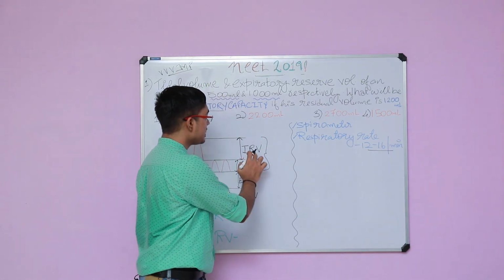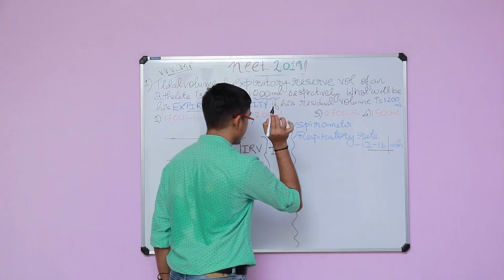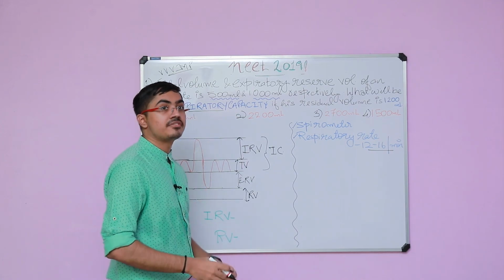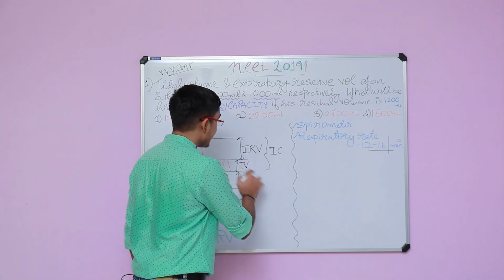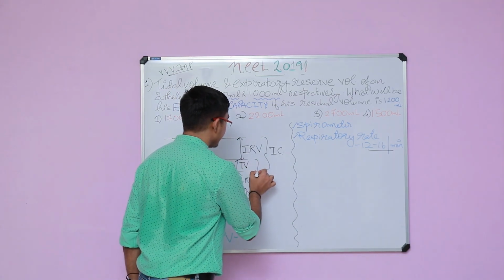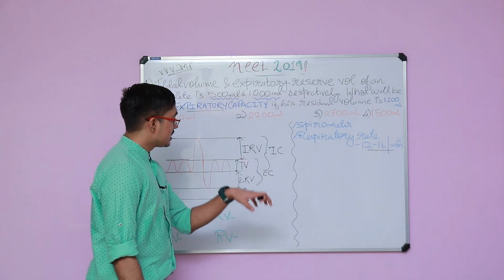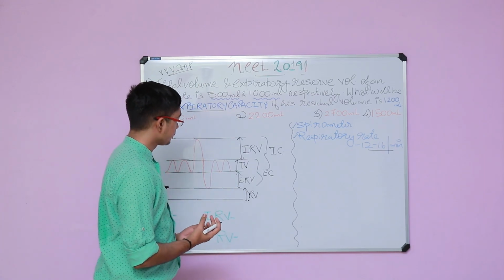See, tidal volume plus inspiratory reserve volume is called the inspiratory capacity of a person. It is the total volume of air that a person can breathe in after forceful expiration. Now similarly, tidal volume plus expiratory reserve volume is called the expiratory capacity. It is the total volume of air the person can breathe out after forceful inspiration.